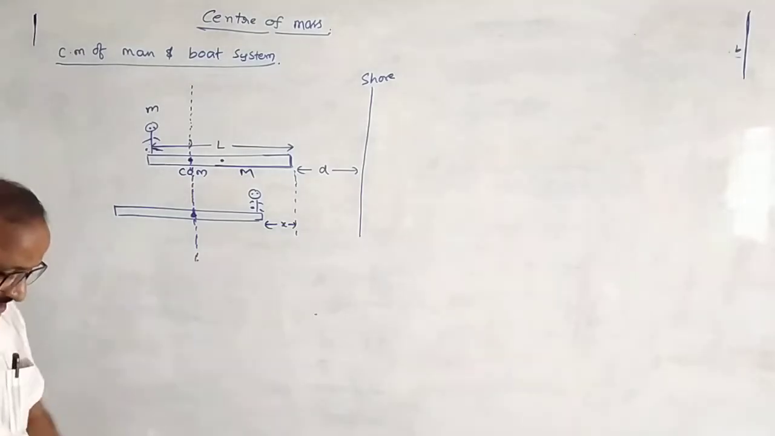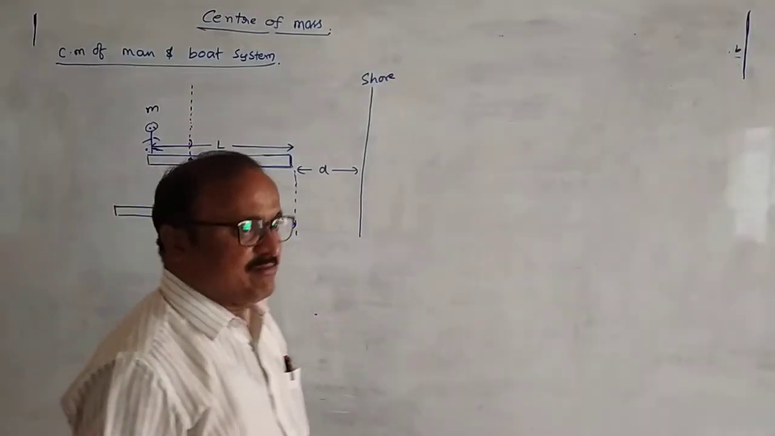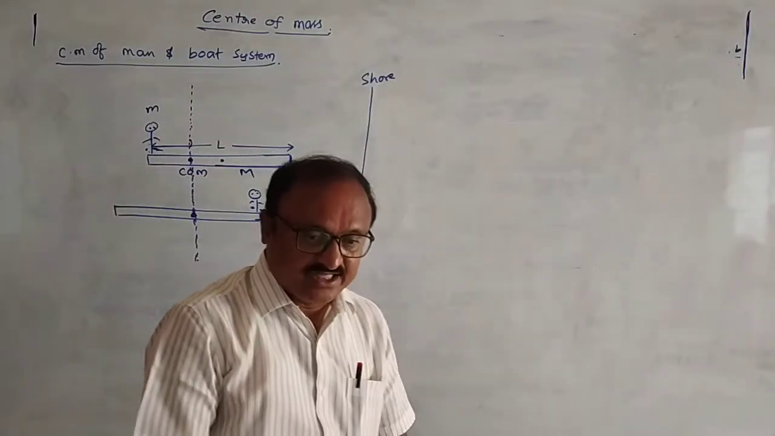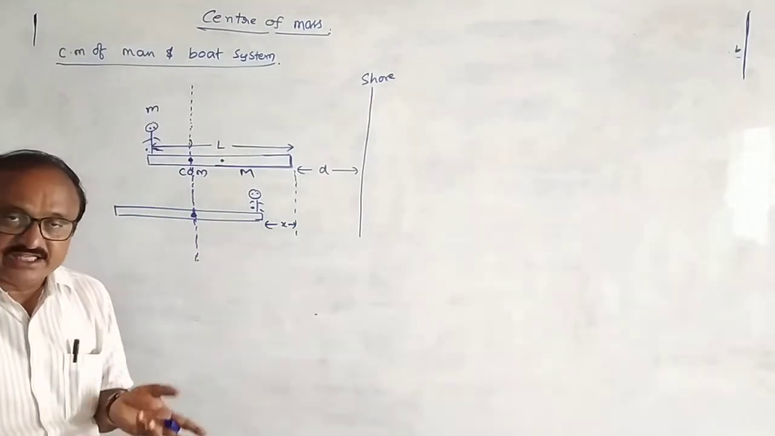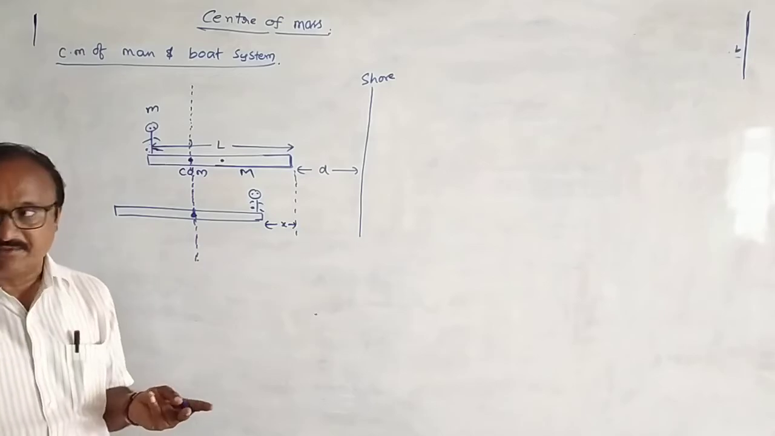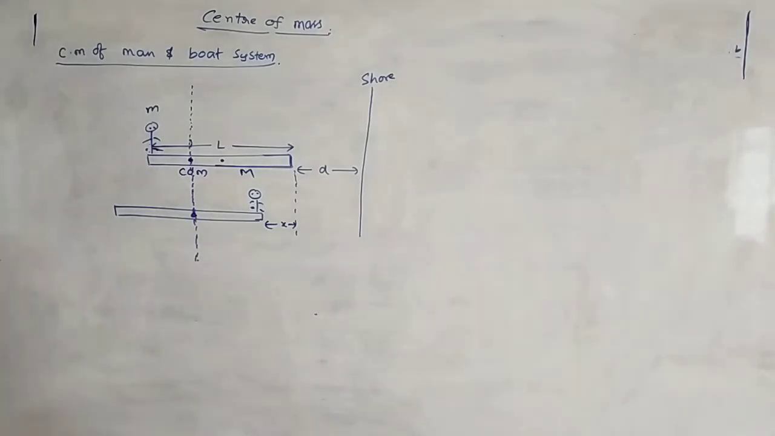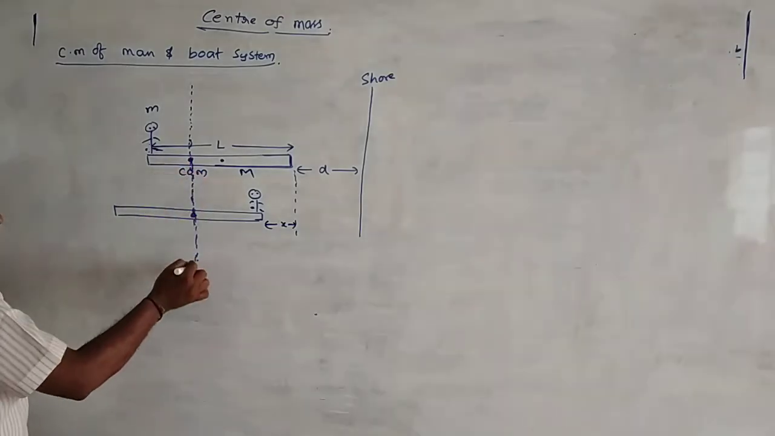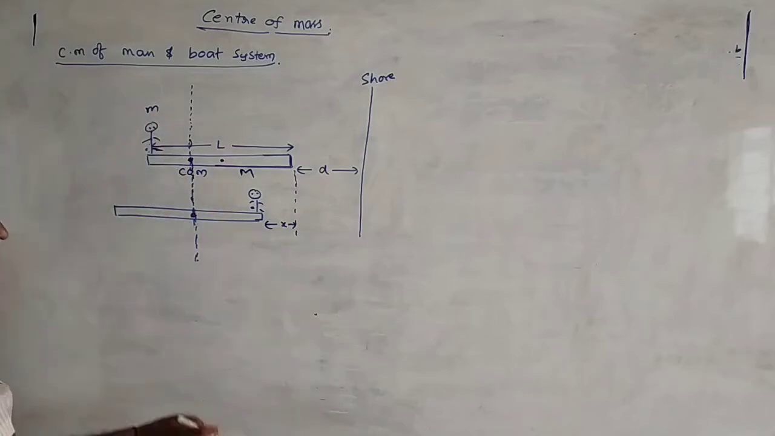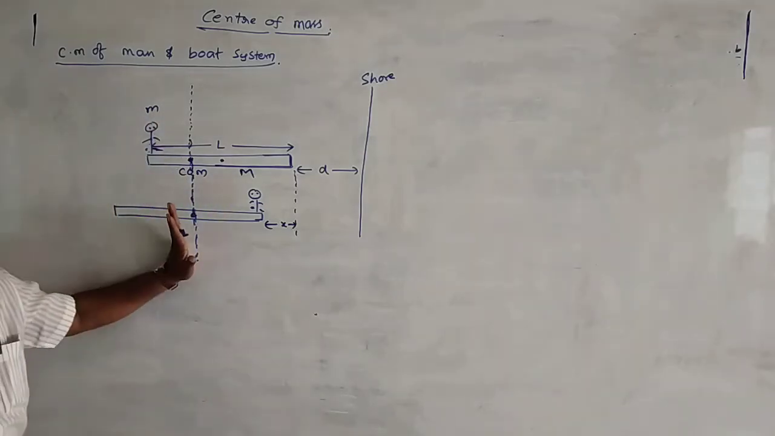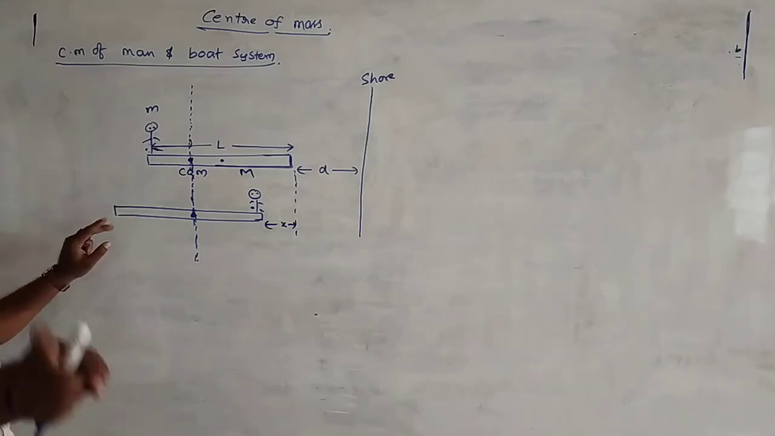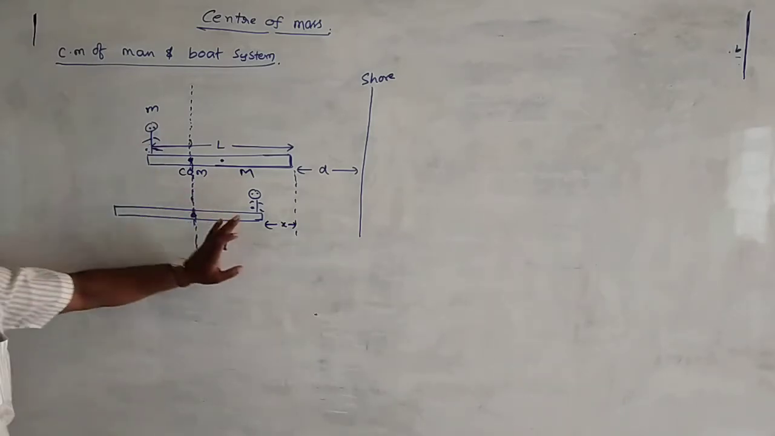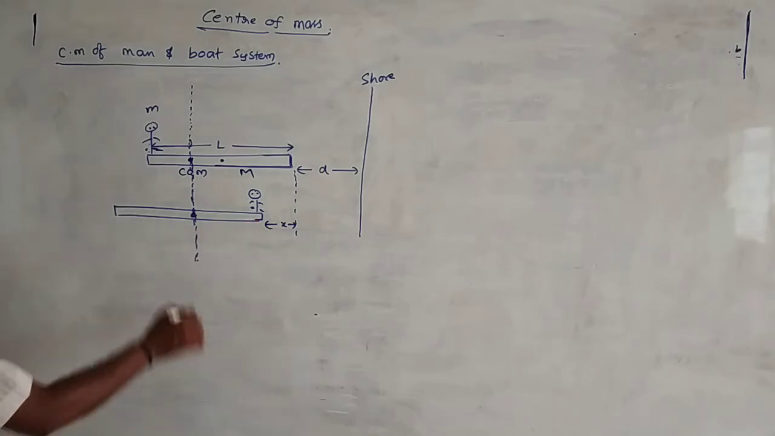Because a person walking on the boat is an internal effect or internal force. Internal forces cannot change the position of center of mass. Remember the point. The center of mass of the man and boat system lying on the same vertical line does not change because there is no external force on the system. Walking of the person on the boat is an internal effect, and internal forces cannot change the position of center of mass, right?